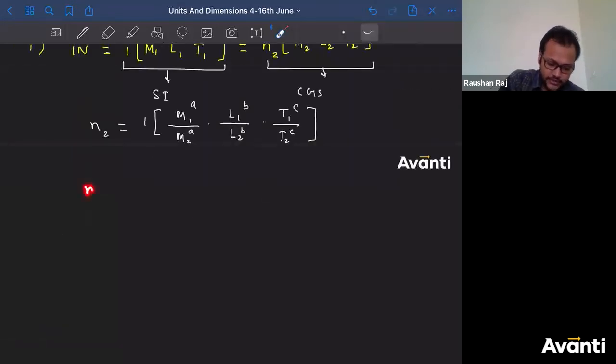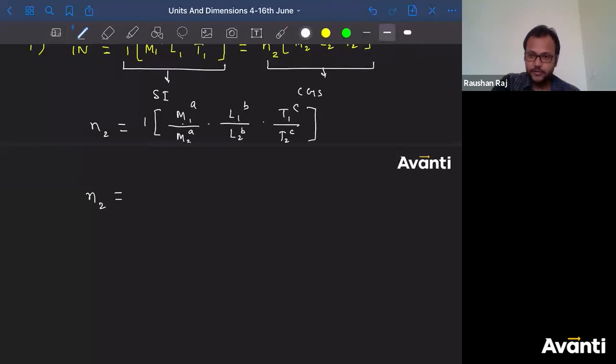So N2 will be equal to M1 to the power A. What is M1, and what is M2? What is the ratio of this? If you're getting this power, what does this power suggest? This power suggests the dimensions. They are not going to change, right? So if I write 1 into kg, M1 is kg, and M2 will be gram. So how will you write gram? If you write 1 gram here,